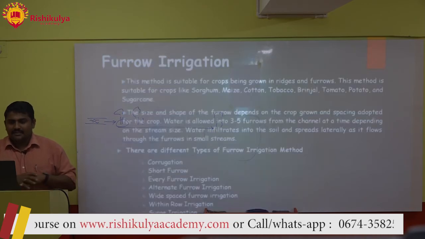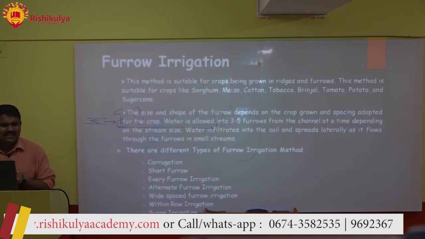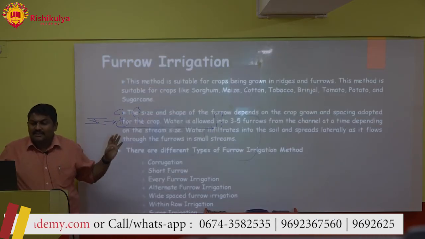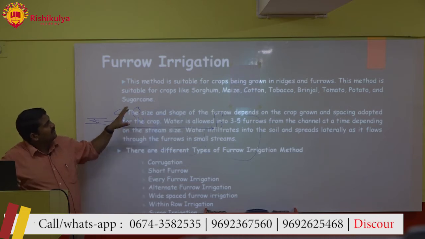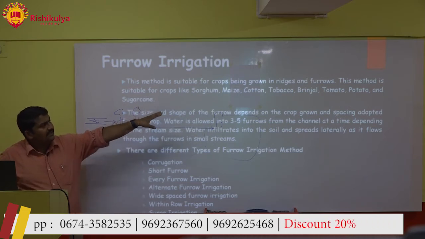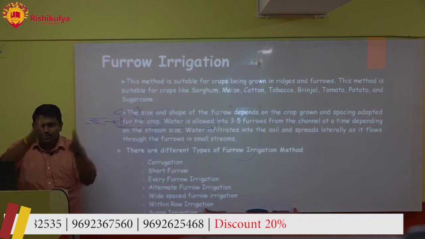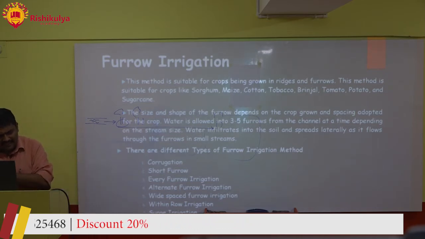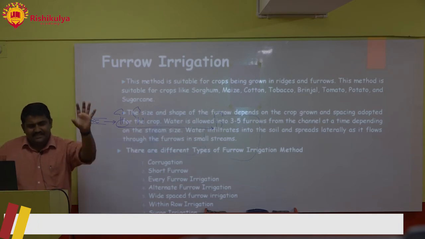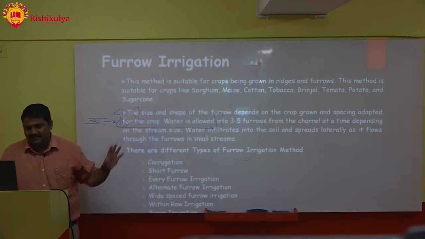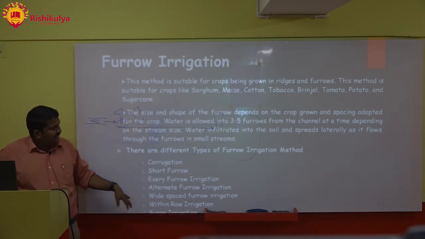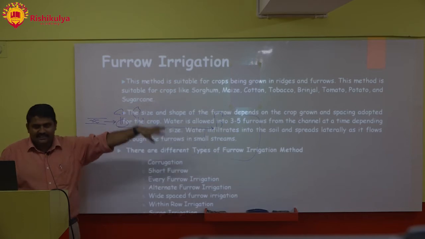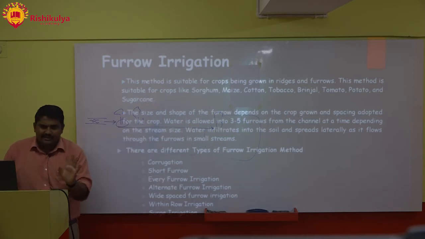Okay. Next, furrow irrigation. This method is suitable for crops being grown in ridges and furrows, like sorghum, maize, cotton, tobacco, brinjal. Okay. There are different types of furrow irrigation methods. We did not focus that much. We just need to know that there is a furrow irrigation method. I have given it in detail so that if somebody is interested they can read about it, but it's not required in such depth.